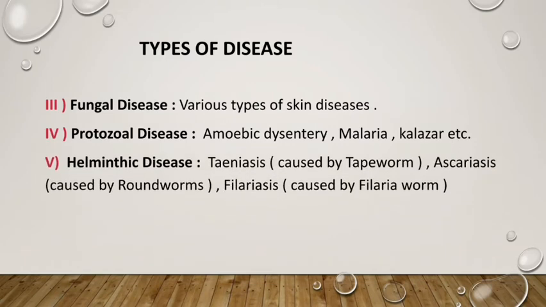Okay, then number 5th is helminthic disease. So helminthic disease means these are mainly caused by worms. Okay, some examples of disease are given here. You may see teniasis, okay, is a type of disease caused by tapeworm. Clear? Then ascariasis, it is a disease caused by roundworms. Filariasis, it is caused by filaria worm.